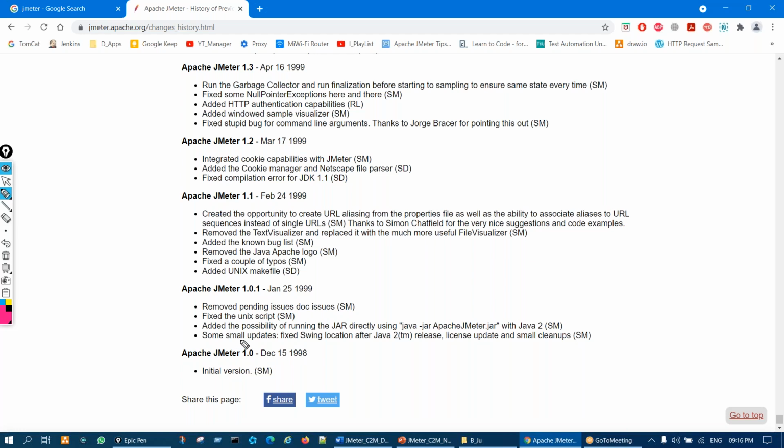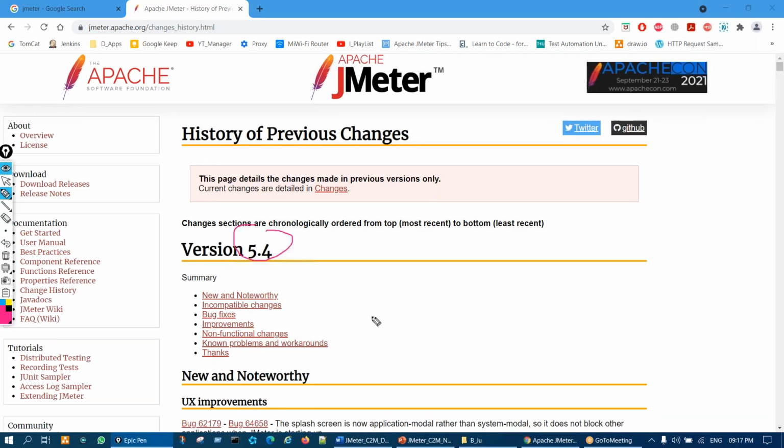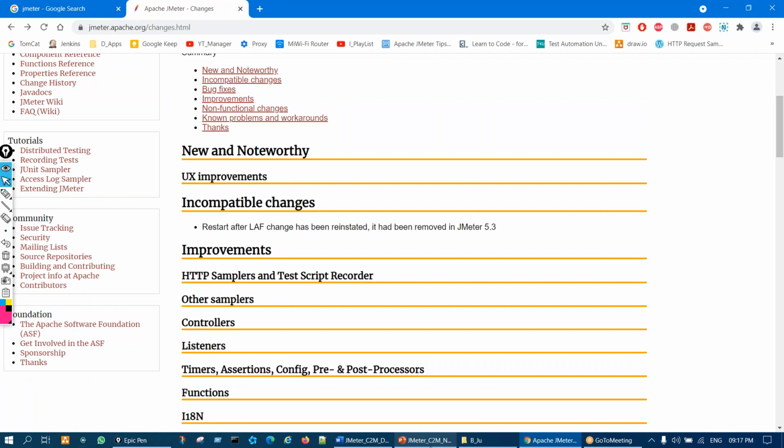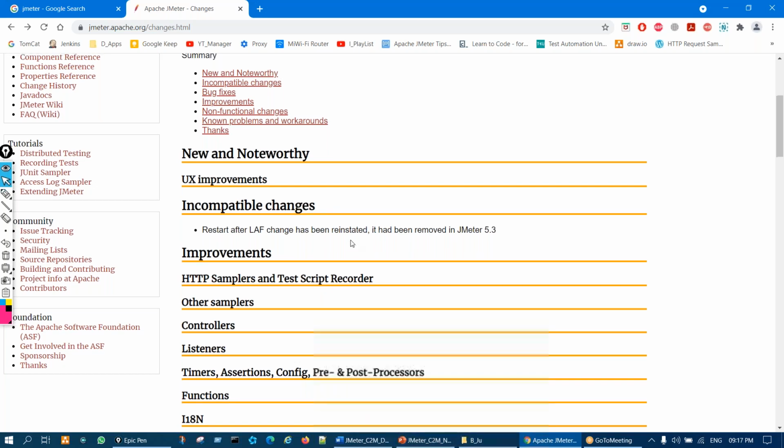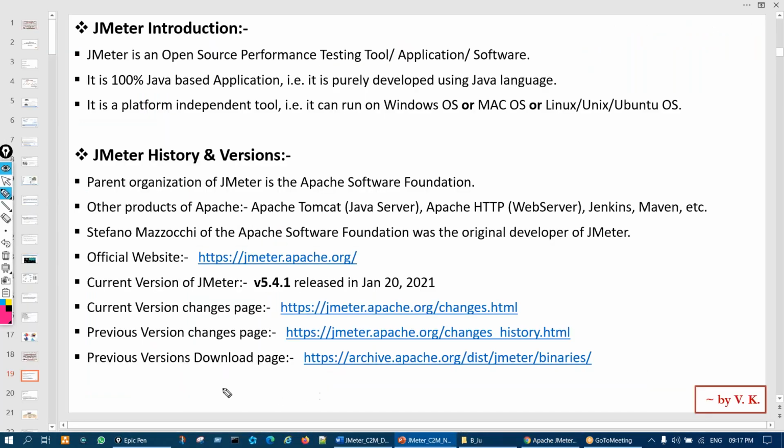So here they have kept whatever changes there have been from JMeter 1.0 till 5.4. You see they have kept it. And for the latest version, as I said, it was there on the previous page. So you should not read it now, but after finishing the course you should read it, but not all. No need to remember all. What you have to remember, I'm going to tell.